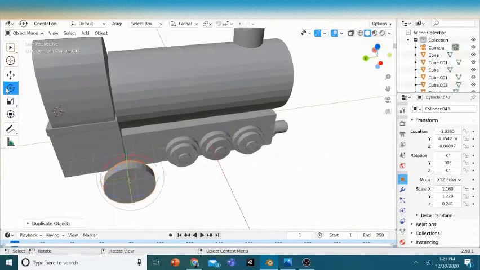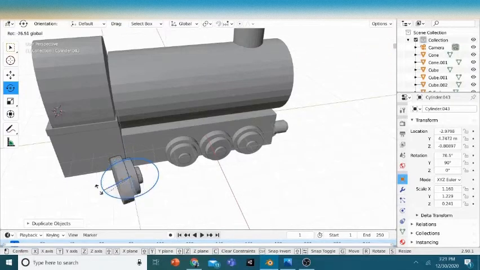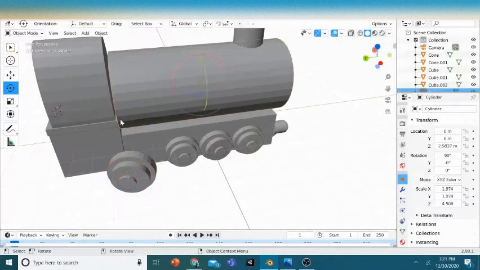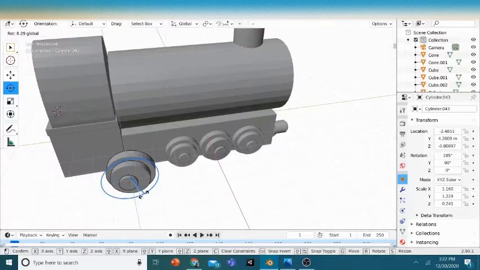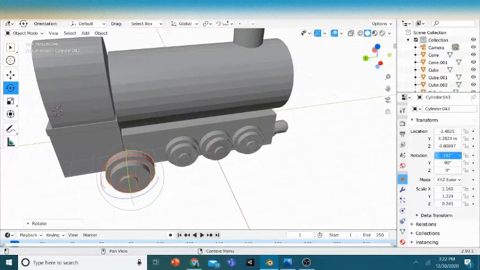Just rotated it. And yeah, I think, oops, Control Z. And we'll just make it 180. Just make it by hand. Just push it here. Okay, that's okay.